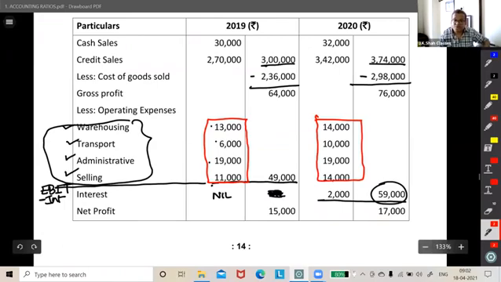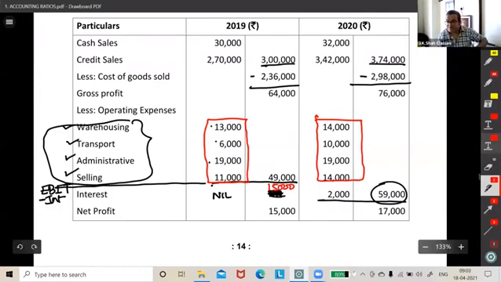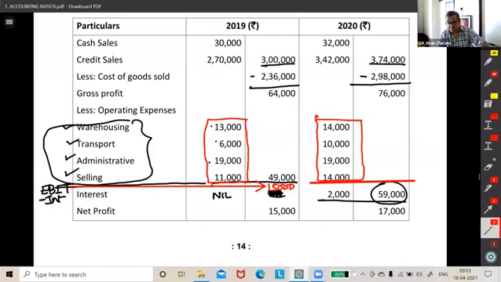Yes. See, here what will happen? Listen to me. If you follow our presentation, 64 minus 49, giving you 15 over here. EBIT, operating profit. Right, friends? Now, see, EBIT, 15,000 minus interest nil. So, same. Here, what will happen, guys? If you take a total of this, what we discussed, this 14 plus 10 plus 19 plus 14 comes to 57,000. Some people have written 57,000.